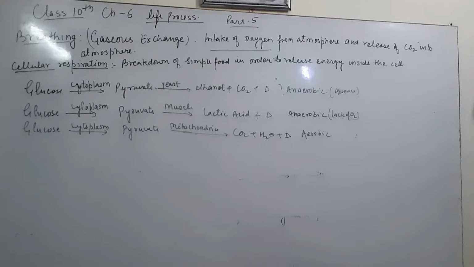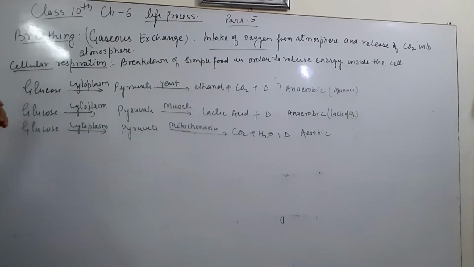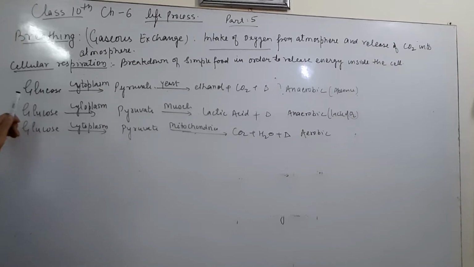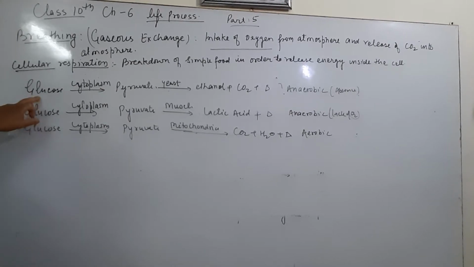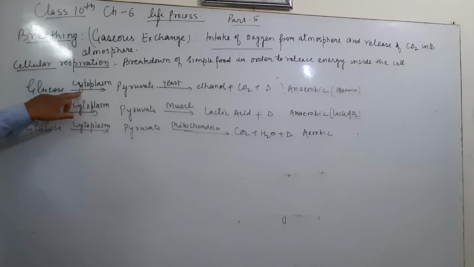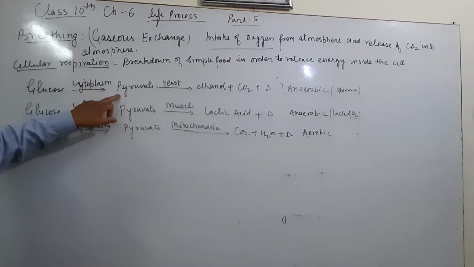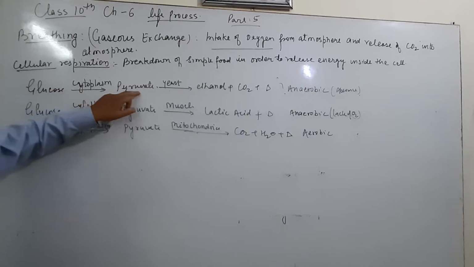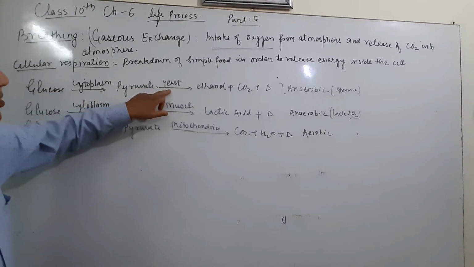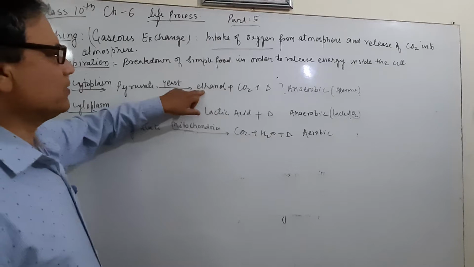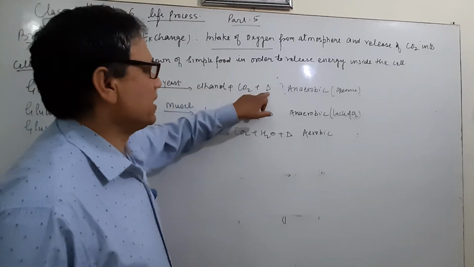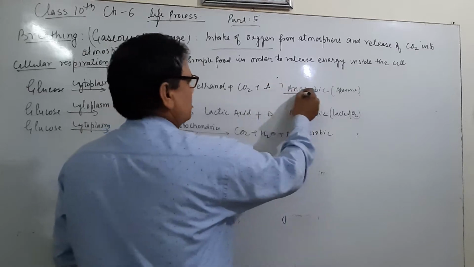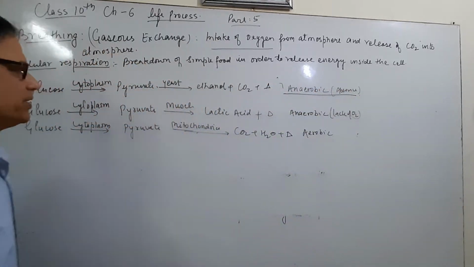Or also we can write the respiration reaction in this way. First, glucose reacts in cytoplasm and gives pyruvate, 3 carbon molecules, 3C, and the 6 carbon molecule breaks down into 3 in yeast in absence of oxygen, and it gives the products ethanol, carbon dioxide and energy. This triangle represents the energy. Energy is a very small amount. This respiration is known as anaerobic respiration.